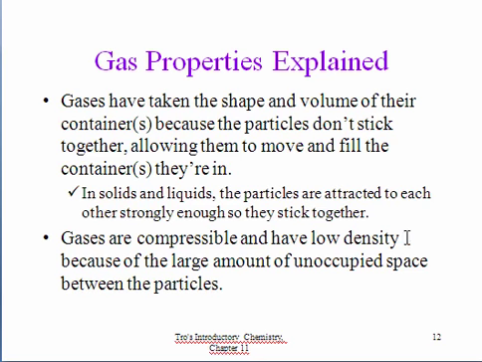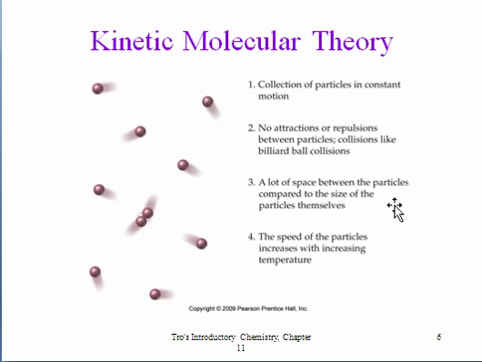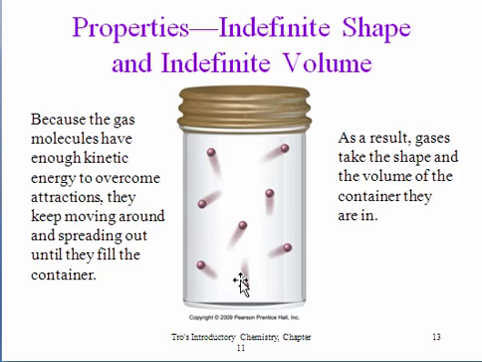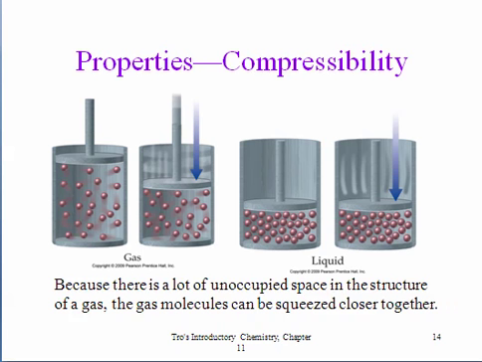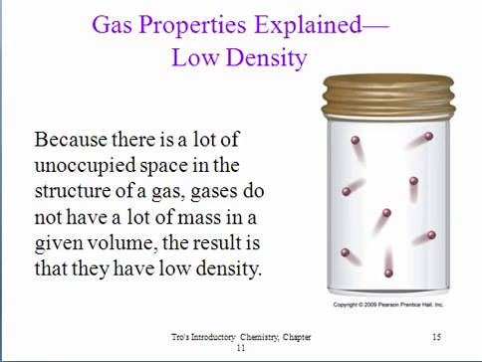Gases are compressible and have low density because of the large amount of unoccupied space between particles. Gases are mostly empty space, and therefore they can be compressed and have low densities. So here's a visual of gas atoms moving about, and because they're constantly moving, they're going to take up the whole container volume. And because they're mostly empty space, they can be compressed. Whereas in liquids, the atoms or molecules are very close to one another. There's very little room for compression.